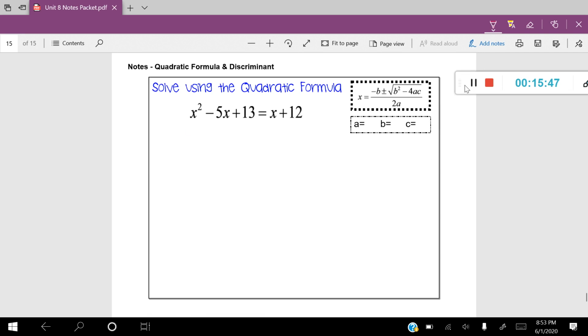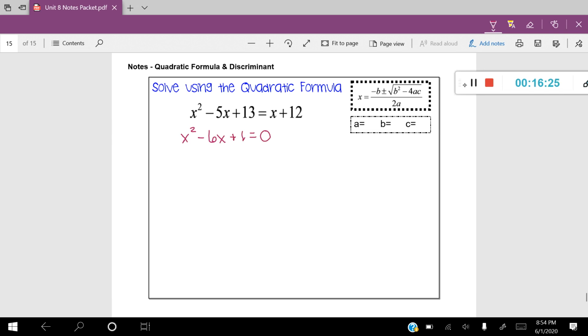Now, this one, we have to start by putting it in standard form because it is all over the place. So you will have to do a little bit of combining like terms here. I'm going to start by putting x squared, and then I'm going to move that x over on the right-hand side. I'm going to subtract it over, and that's going to give me negative 6x. I'm also going to subtract 12 on both sides, which is going to give me positive 1, and that's going to equal 0. All right, now we're in standard form.